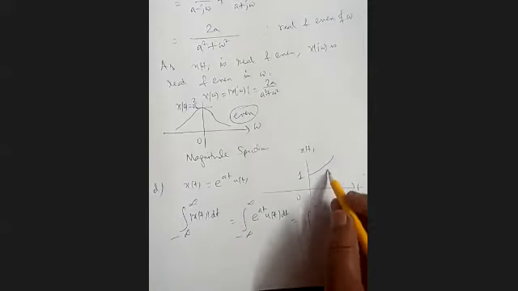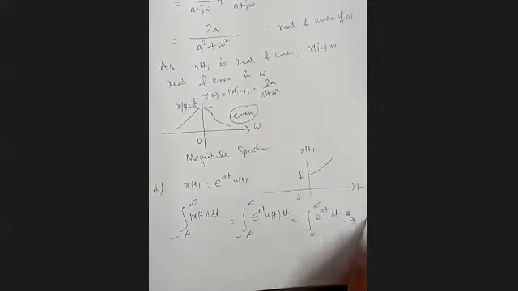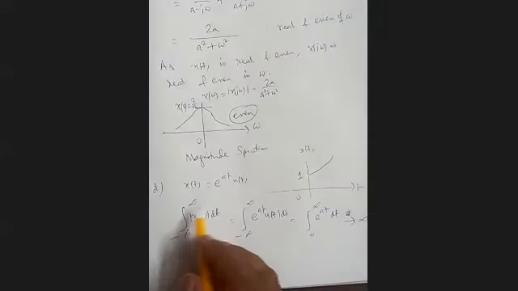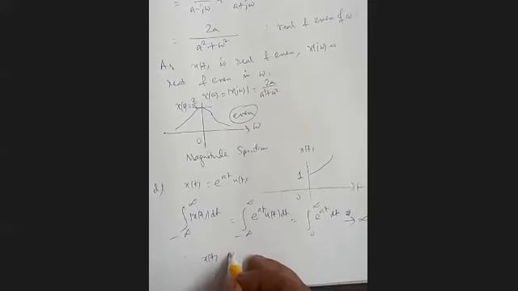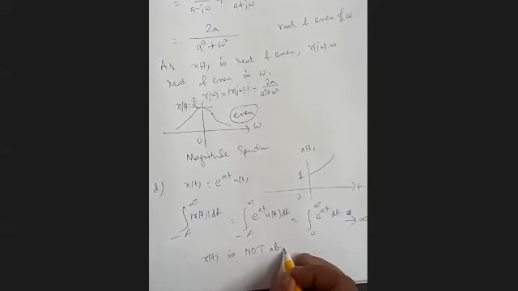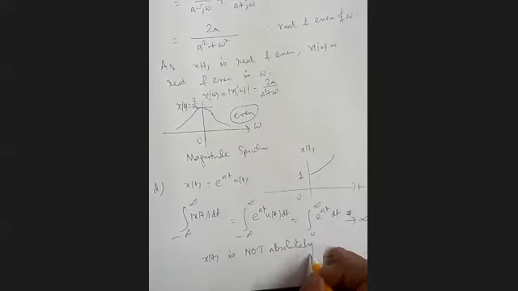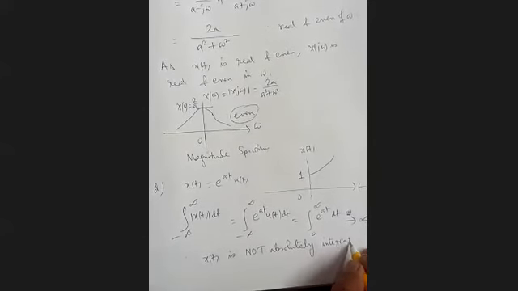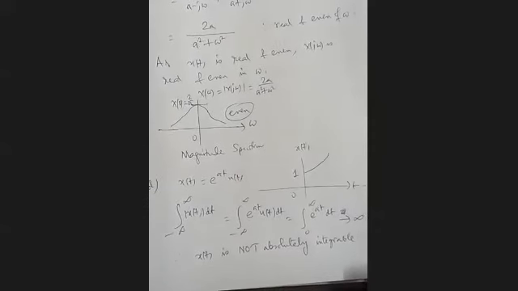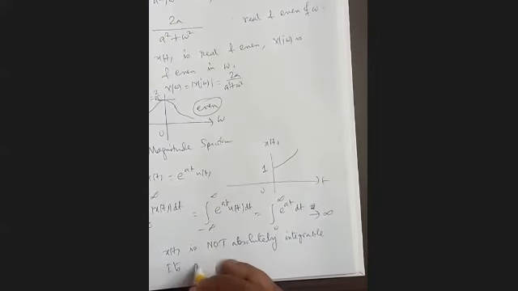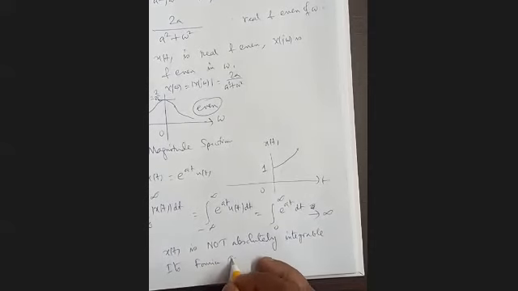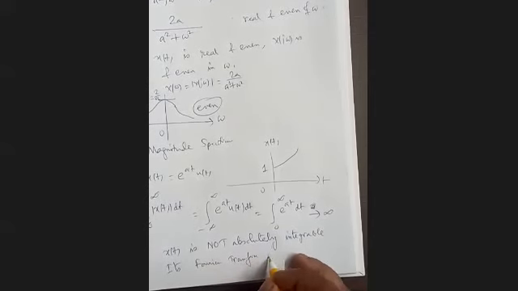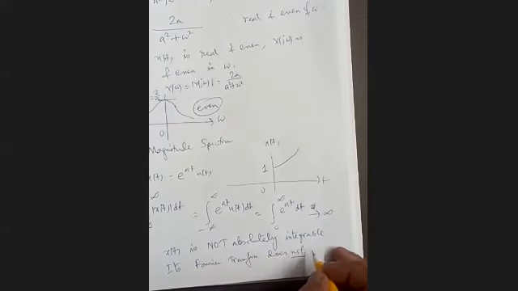If you integrate it, the area will tend to infinity. So x(t) is not absolutely integrable. It violates the Dirichlet condition. According to the Dirichlet condition, it should be less than infinity, it should be finite. So its Fourier transform does not exist.